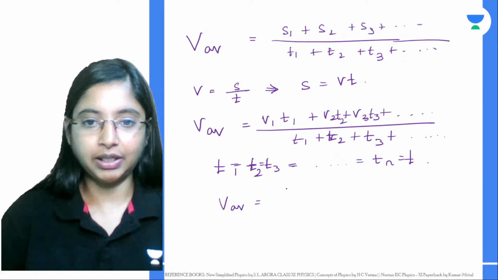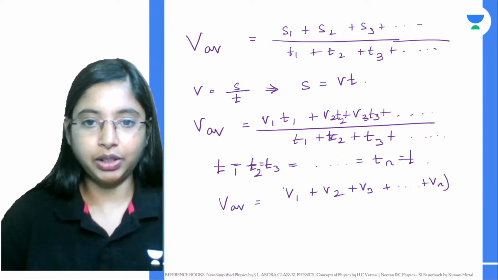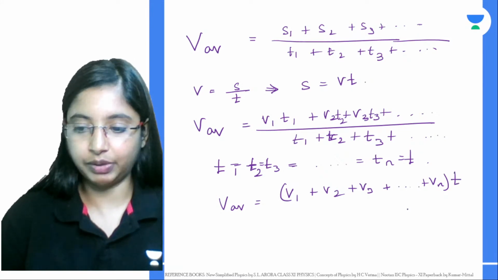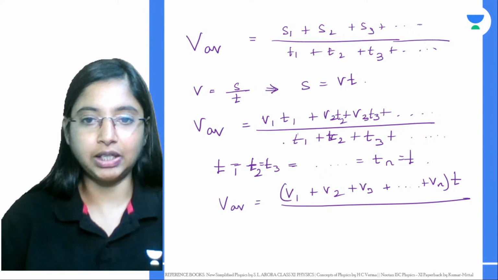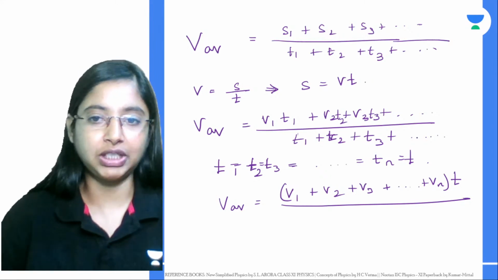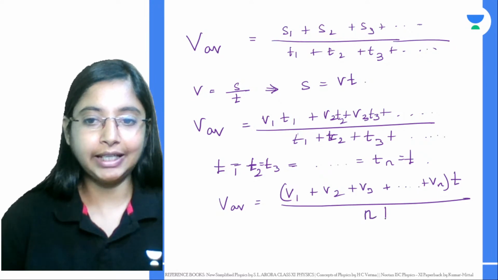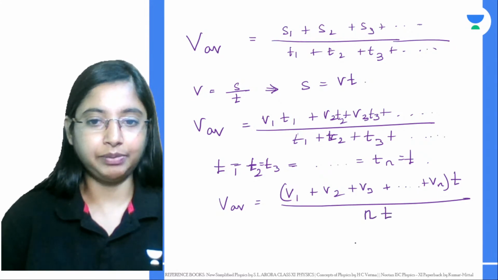Now we have v1 plus v2 plus v3 and so on up to vn, into t. Since t1, t2, t3 all become t, I can take t commonly outside, and in the denominator t1 plus t2 plus t3 up to the nth term also becomes t, so here it becomes n times t.